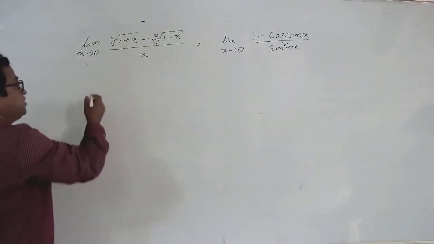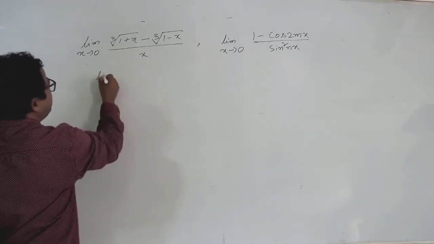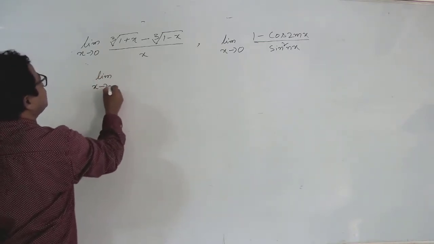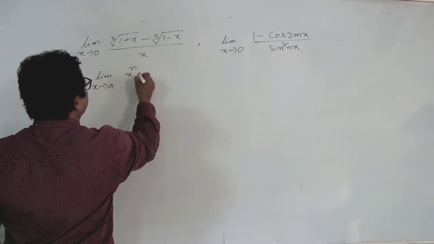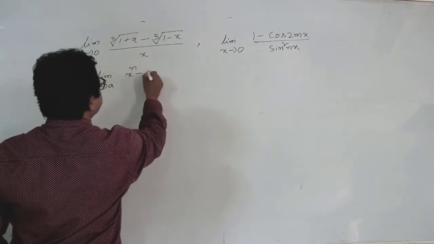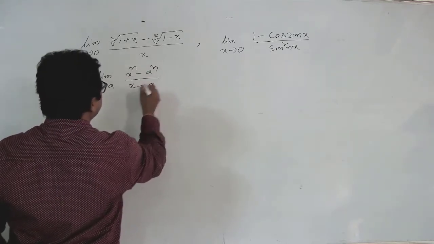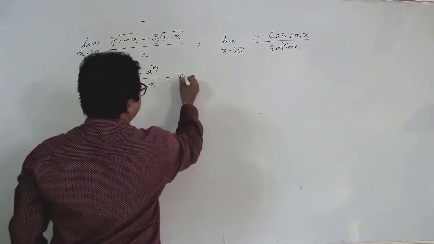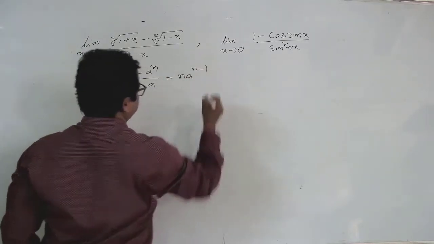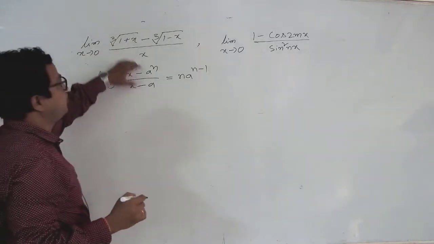Okay, see here students. Similarly, one formula I told yesterday, limit x tends to a, (x^n − a^n)/(x − a), that is equal to n a^(n−1). Okay, so just I am applying the same formula here.